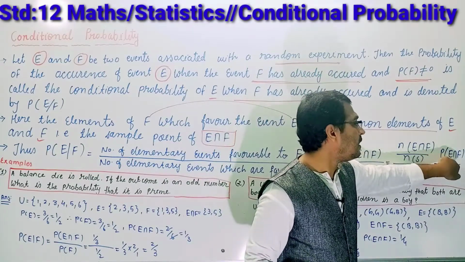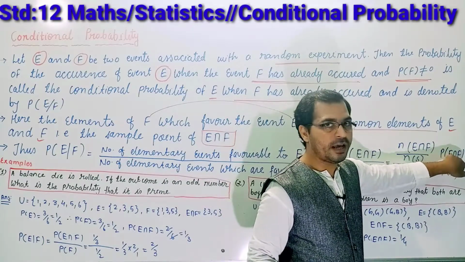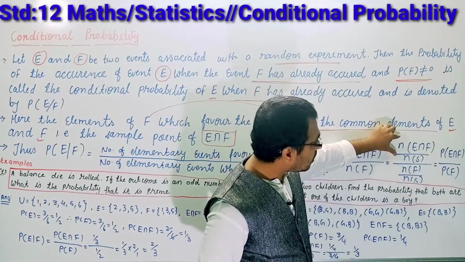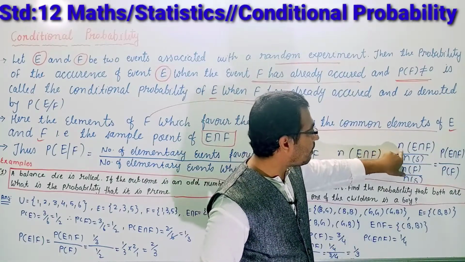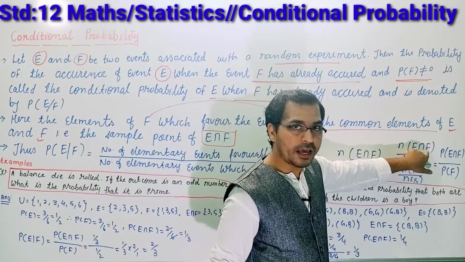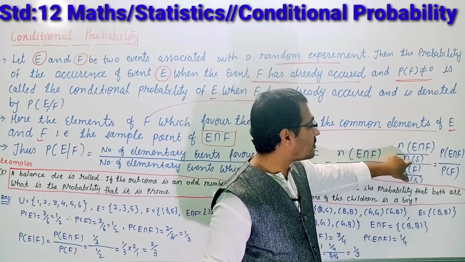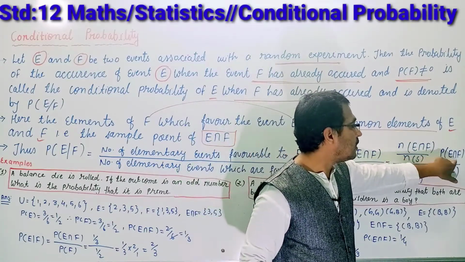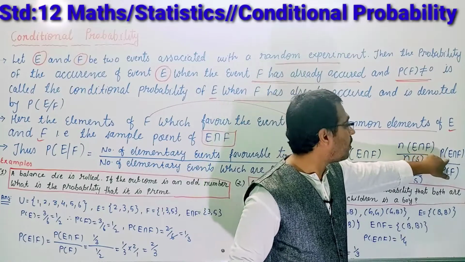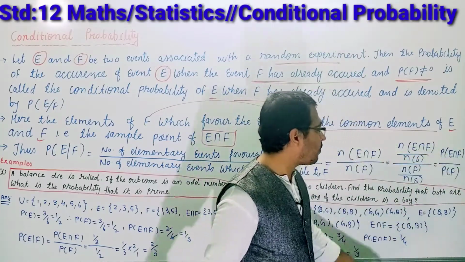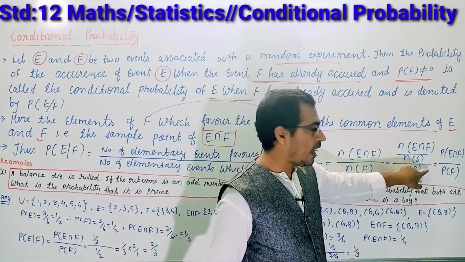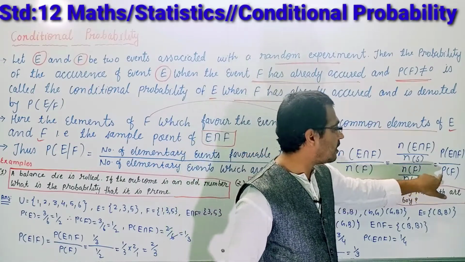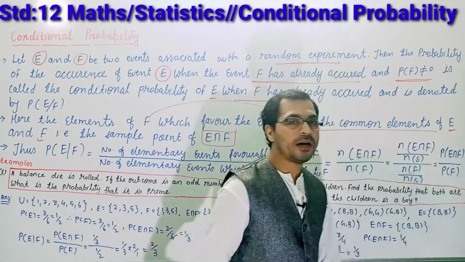E intersection F. The term number of sample points of E intersection F by number of sample points gives the probability of E intersection F, and number of sample points of F divided by the number of sample space gives the probability of F.